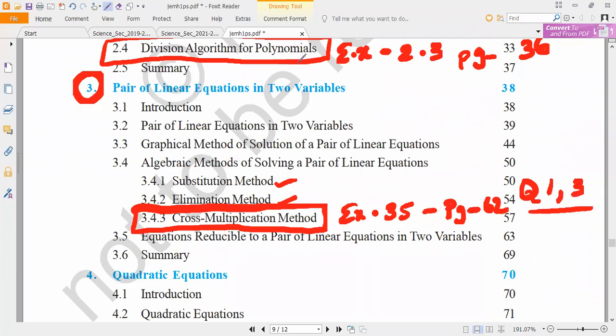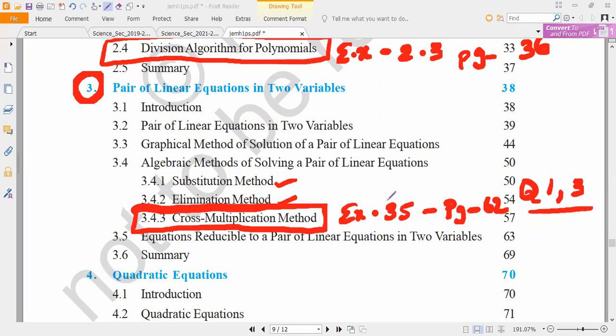Kevin and Padmavarshini, are you there in the meeting? What I am saying is, question number 1 and 3 may be cross multiplication method, but you may solve the same questions with the substitution method or elimination method. Do you understand? So cross multiplication method is not there. Even though the questions exist with cross multiplication, you try with the other 2 methods, substitution method and elimination method. Cross multiplication method is not there.